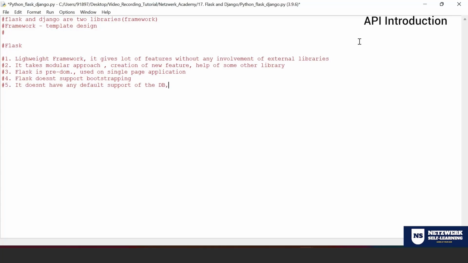You can use it externally. Basically, it doesn't support an inbuilt one. If you want, you can use it externally. Okay. If you want to use it externally, then it's up to you to choose the DB that you want to use. So by default, it doesn't support any DB. That's what I mean. Okay.